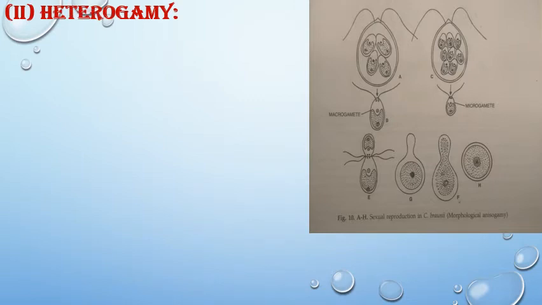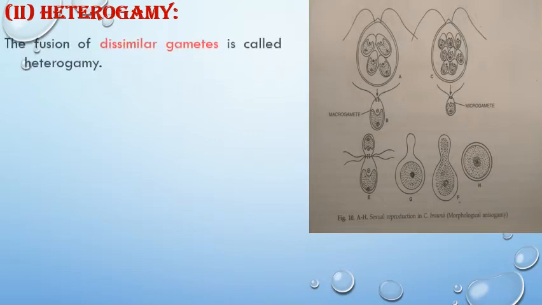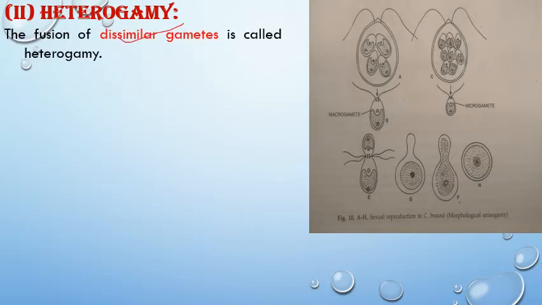Next is heterogamy. So hetero means different, gamy means fusion. So it involves fusion of two dissimilar gametes. Both fusing gametes, we can see here, are different in their shape or morphology or in their activity. So this is called heterogamy. It is of two types.